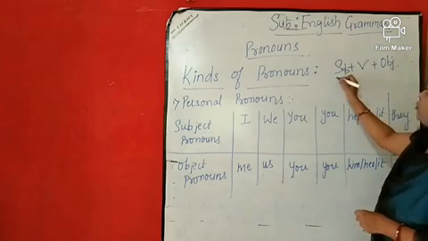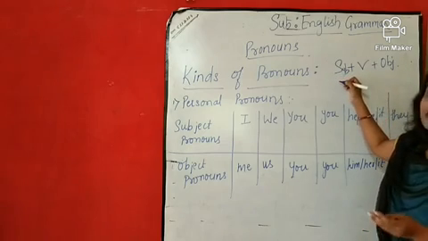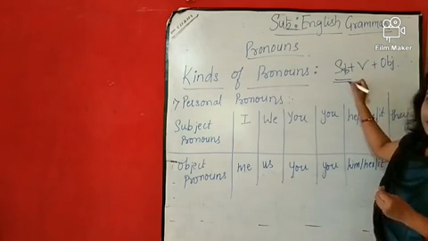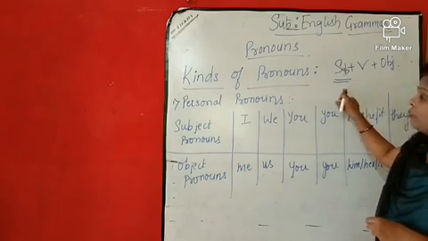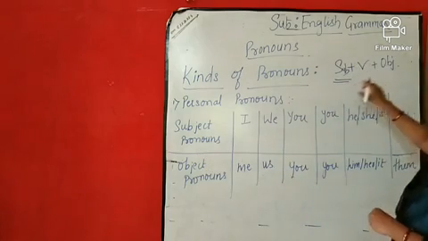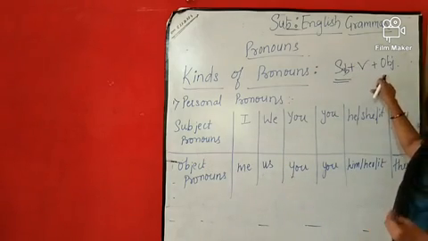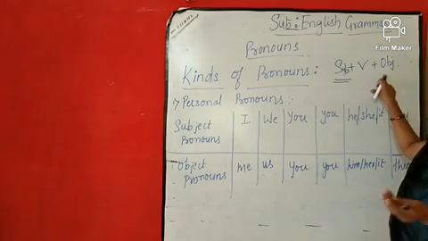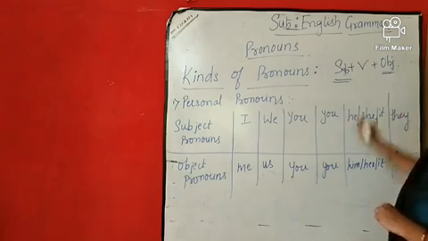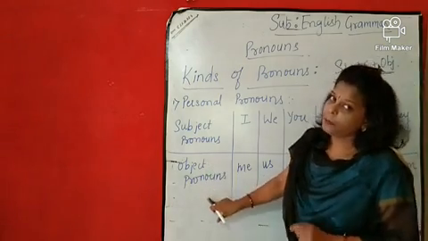So whenever we are changing the names or the place or the things in the subject place, the pronouns that we are going to use are called the subject pronouns. And whenever we are changing the names, place or thing in the object place, they are called the object pronouns.